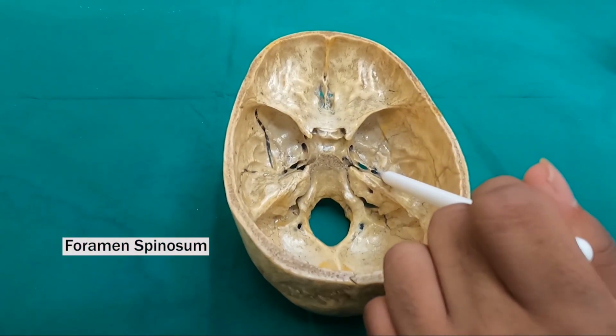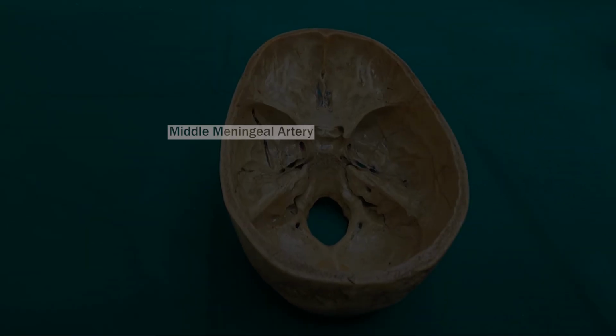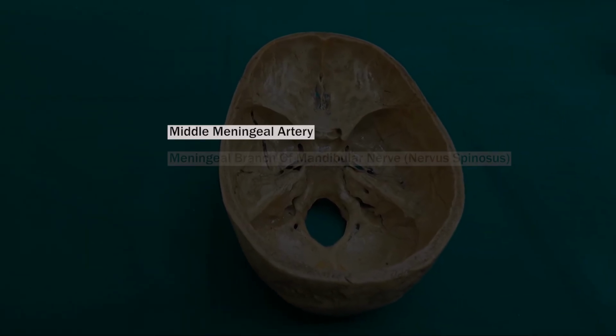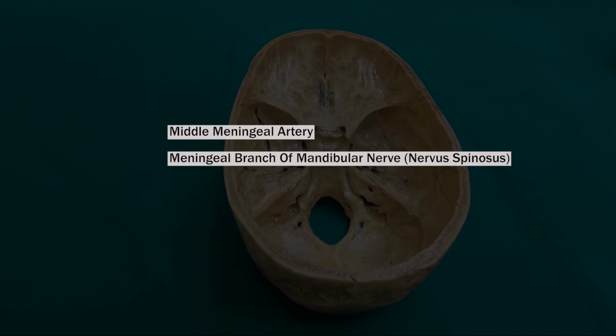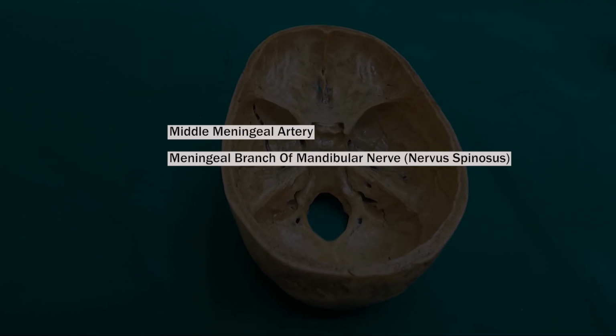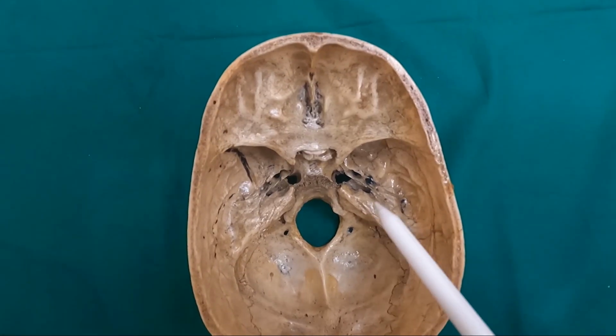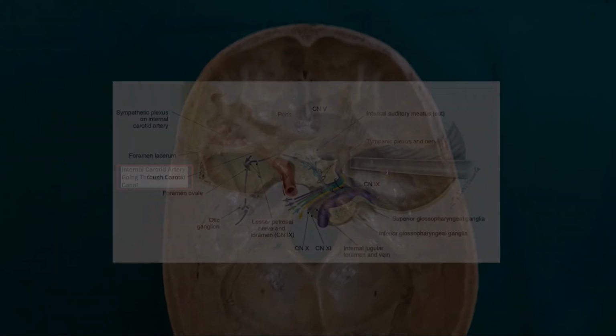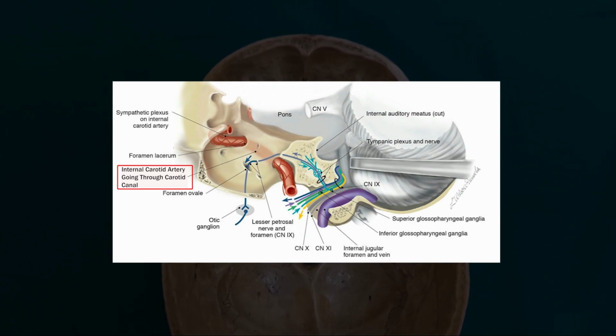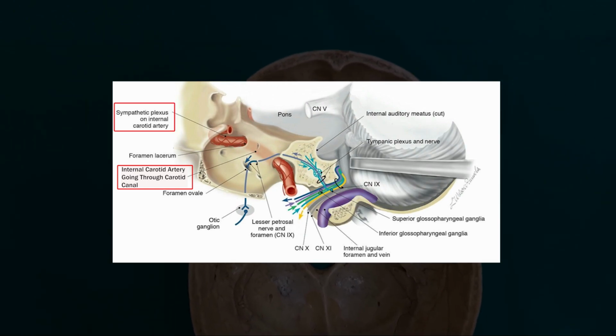The foramen spinosum transmits the middle meningeal artery, the meningeal branch of the mandibular nerve or nervus spinosus, and the posterior trunk of the middle meningeal vein. The carotid canal transmits the internal carotid artery and the venous sympathetic plexus around the artery.